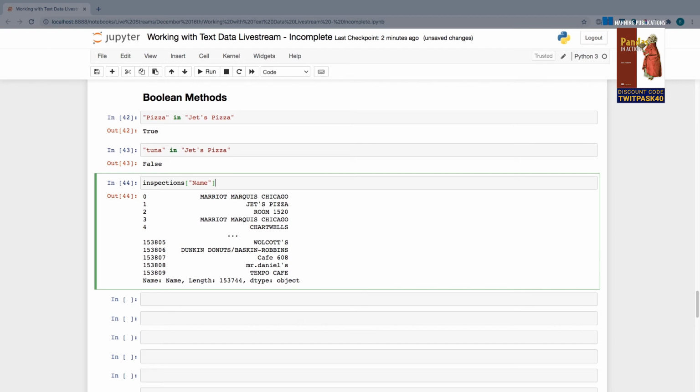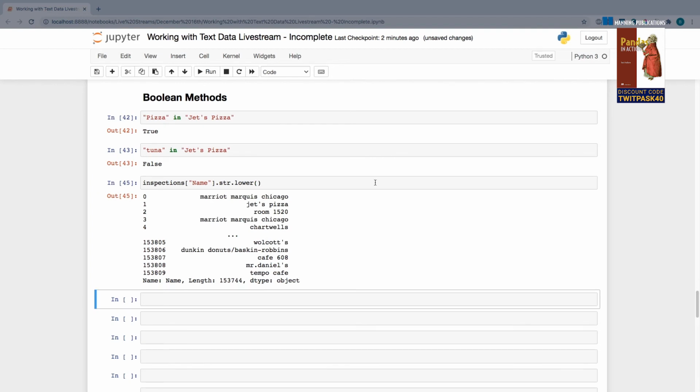So what I propose we do here is first use my lower method to give me a series with all the characters in lowercase. And now that there's that consistency, in here I can invoke a different method to search for the presence of a substring. And this one is called contains. Now it's important that whenever you're combining multiple string methods together, you can't just simply call the next one like so.